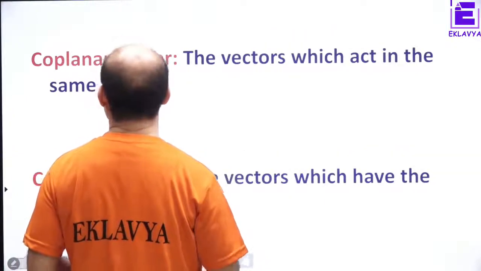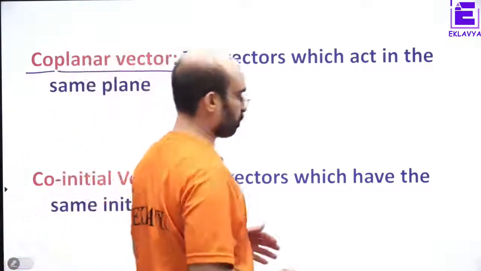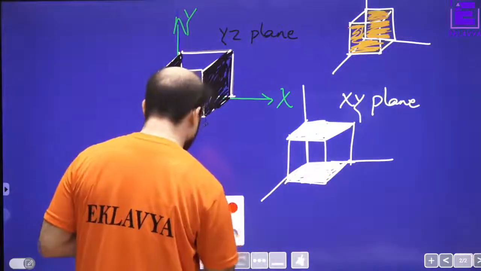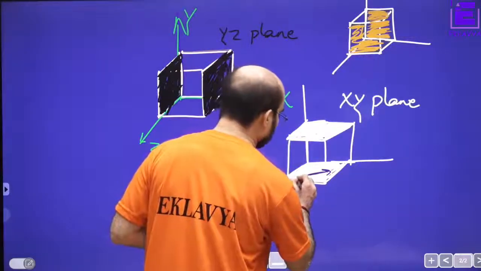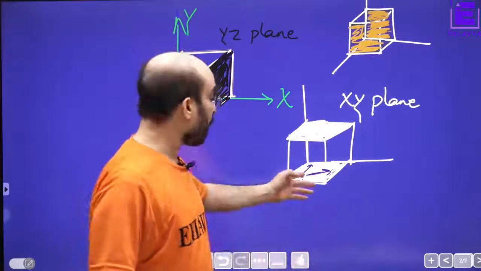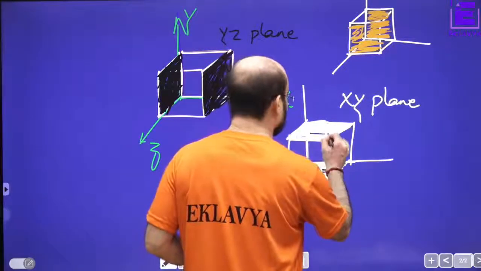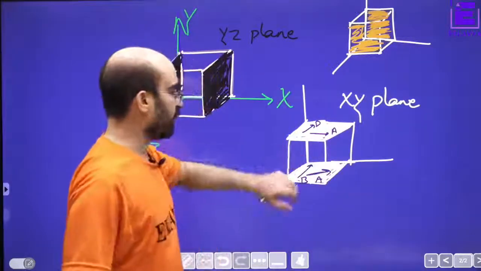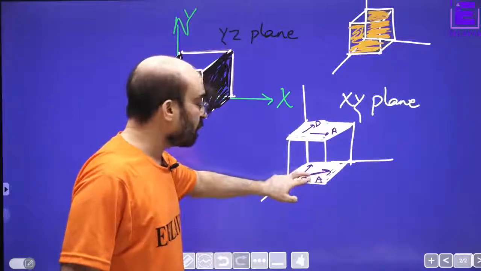coplanar vectors. Coplanar vectors are two vectors which are on the same plane. Suppose one of the vectors is along the XY plane, and another vector is also along the XY plane. So these two are coplanar vectors. This A and B, and this A and say D. So A and D are coplanar too.